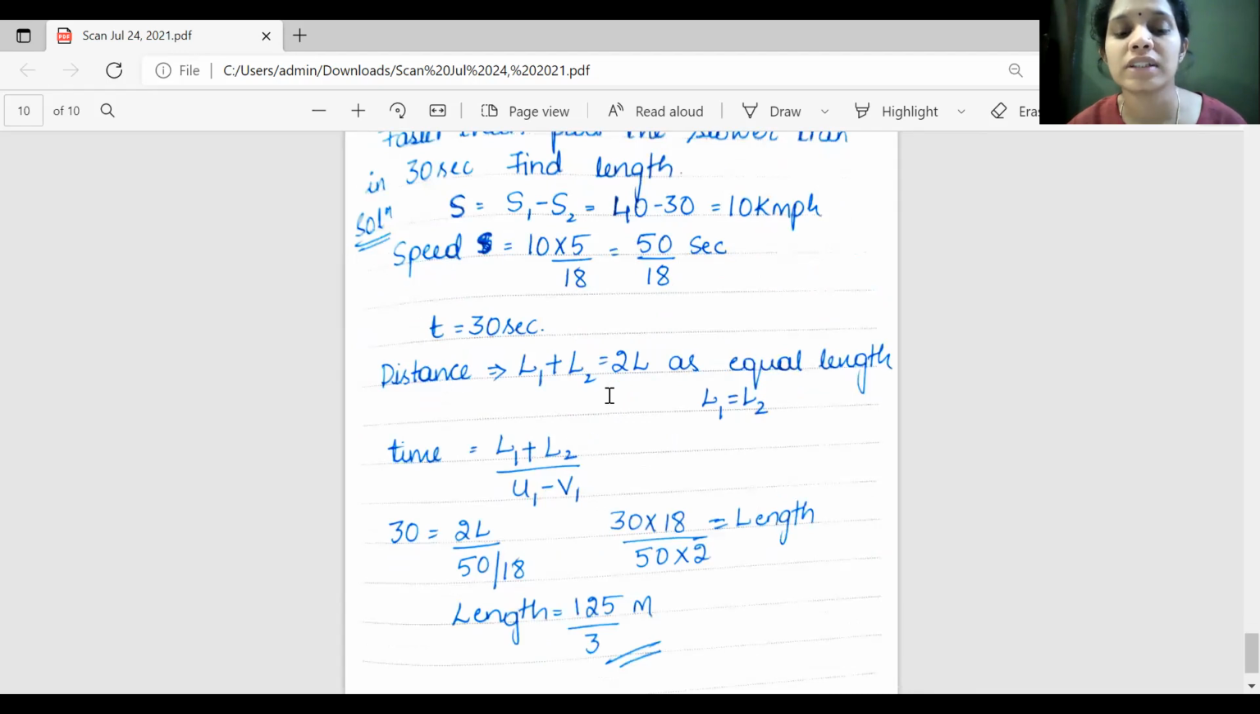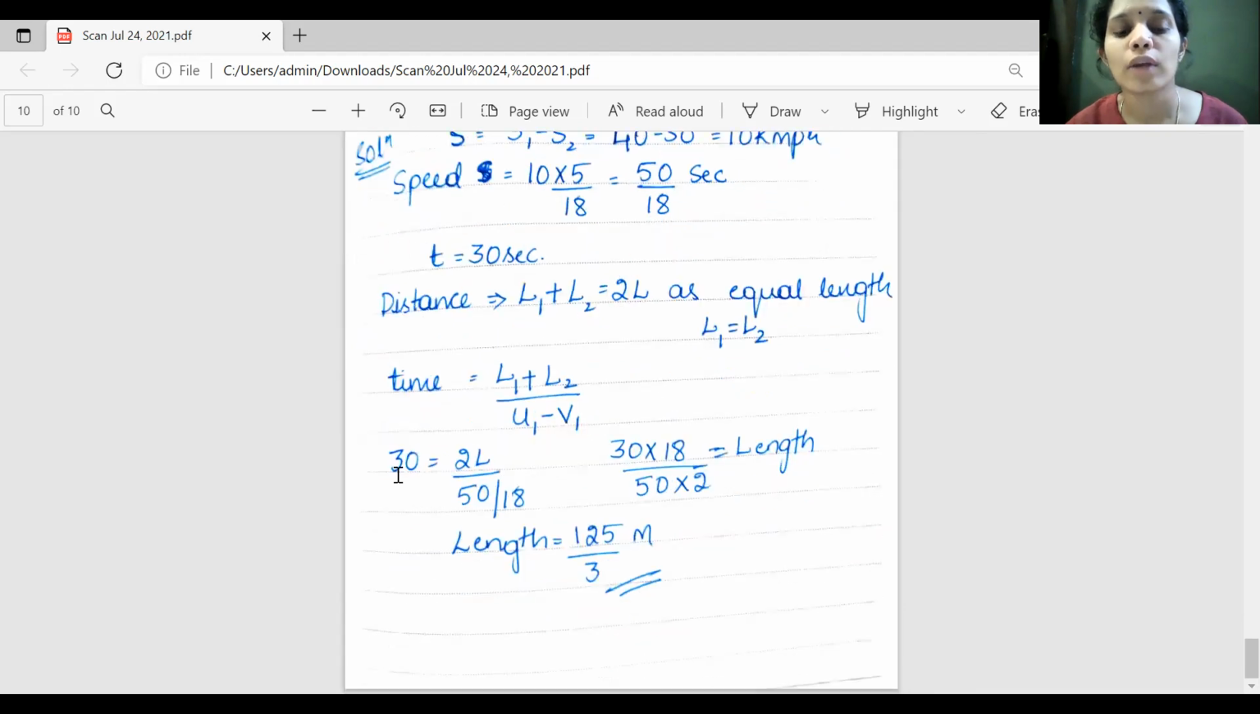L1 plus L2 is taken as 2L. U1 minus V1 is nothing but S1 minus S2. You can take it as U1 minus V1 or S1 minus S2. Both are the speeds. So it is 50 by 18. So when you calculate the length of the train, you get 125 by 3. That is your length of the train. So calculate what is 125 by 3. That will be your answer.